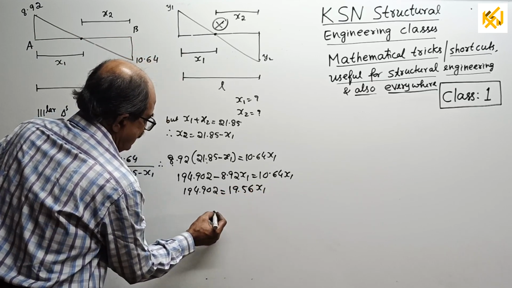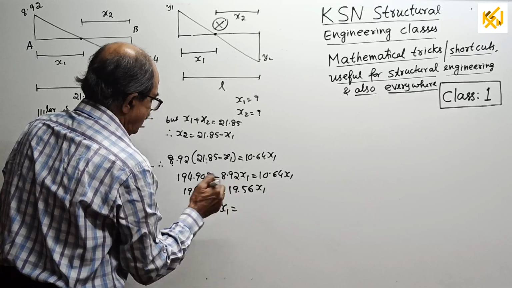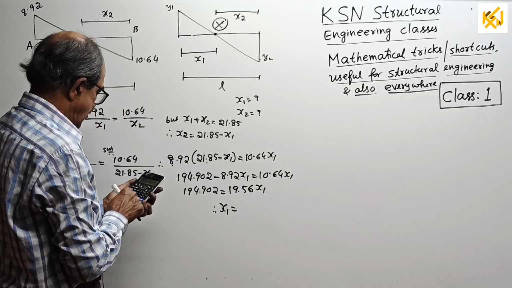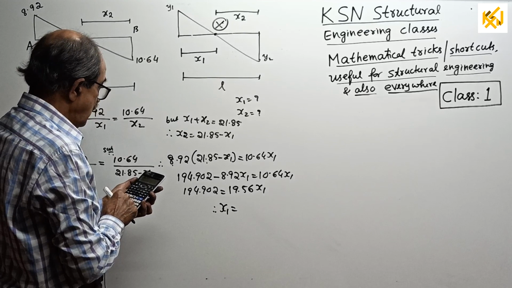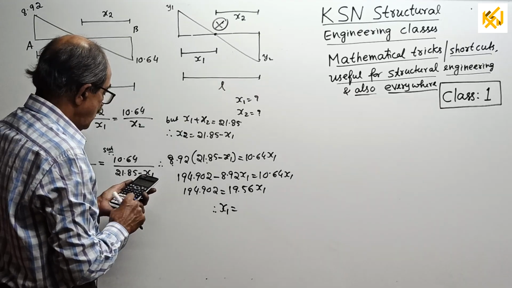Now I will not write. Therefore, you get the value of x1 equal to 194.902 divided by 19.56.